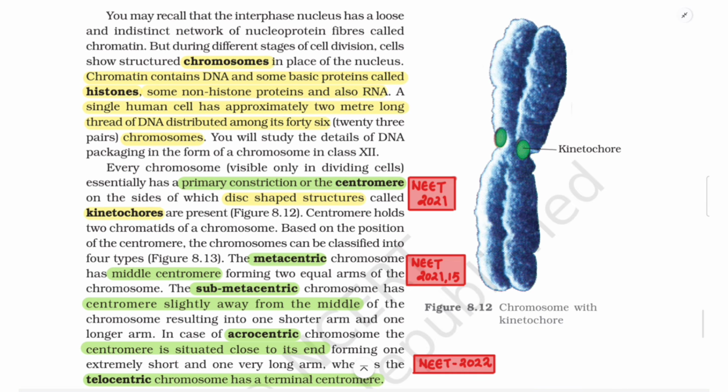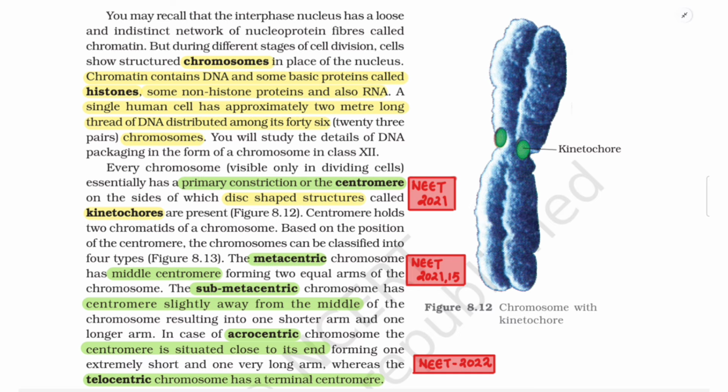You may recall that the interphase nucleus has a loose and indistinct network of nucleoprotein fibers called chromatin. But during different stages of cell division, cells show structured chromosomes in place of the nucleus. Chromatin contains DNA and some basic proteins called histones, some non-histone proteins, and also RNA. A single human cell has approximately a 2-meter long thread of DNA distributed among its 46 (23 pairs of) chromosomes. You will study the details of DNA packaging in the form of a chromosome in class 12th.